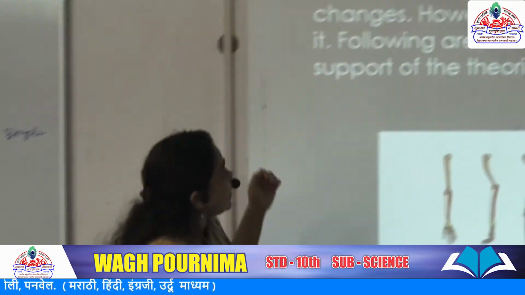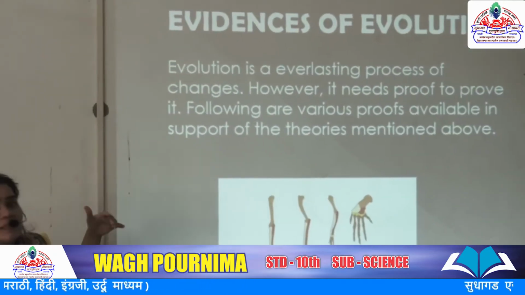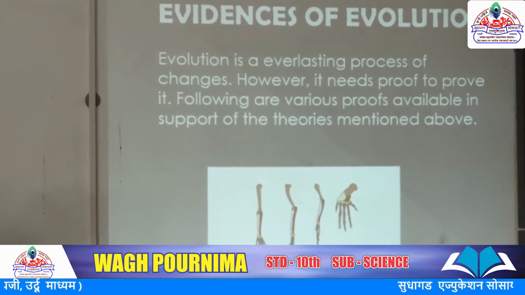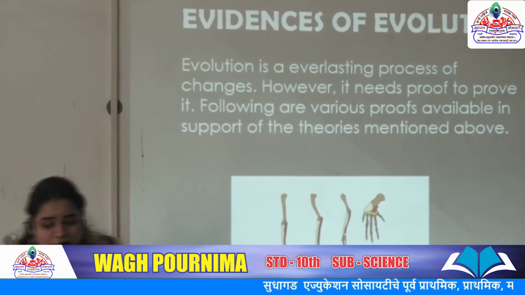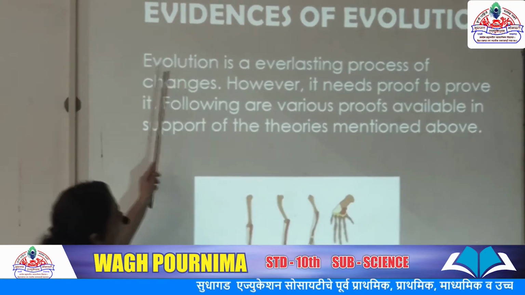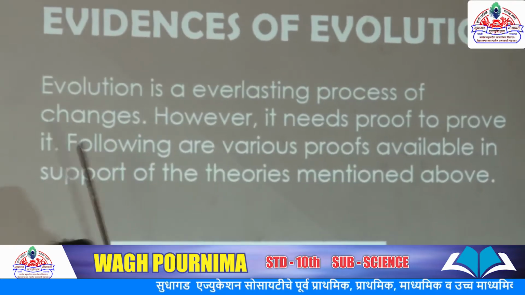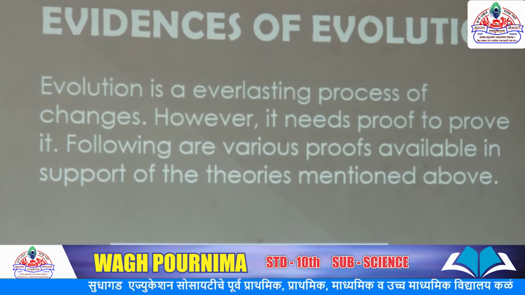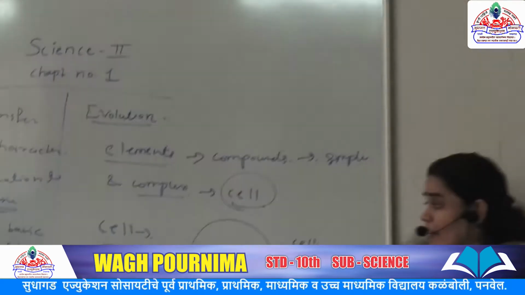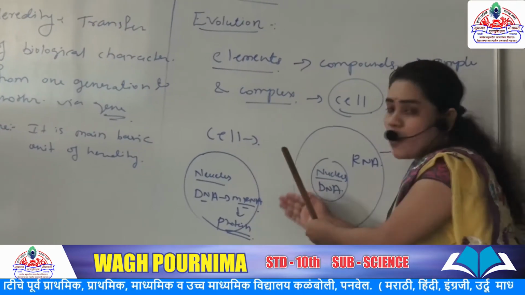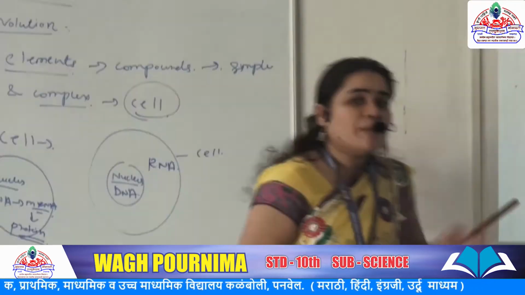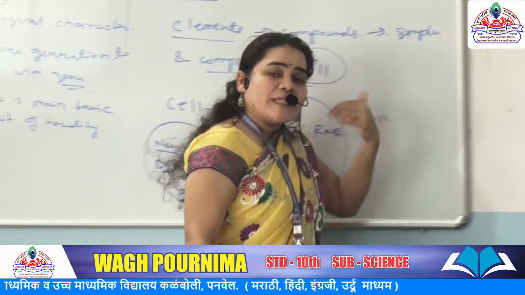Now next, some scientists have given many important pieces of evidence of evolution. Evidence means proof. Evolution is an everlasting process of changes. How do the changes occur? With the help of this process. Protein molecules are formed through transcription, translation, translocation and mutation, which we studied in the last lecture.